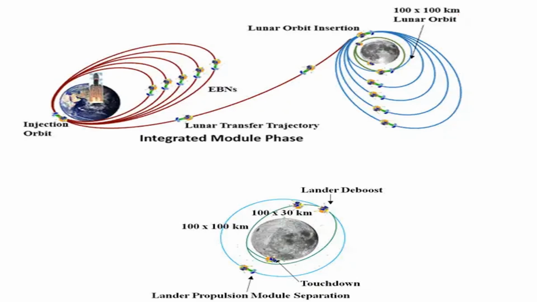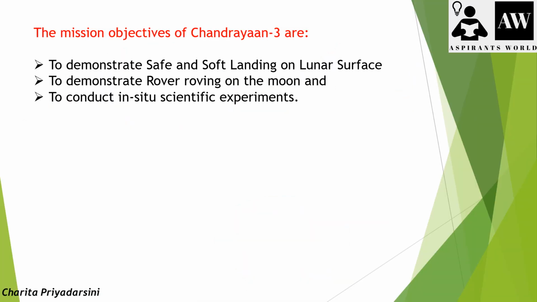This lander module touches down near the south pole of the moon, and then it separates the rover. Later the rover automatically moves around the south pole region, and it performs the experiment on the chemical composition of the moon surface. So this is how the Chandrayaan module works.